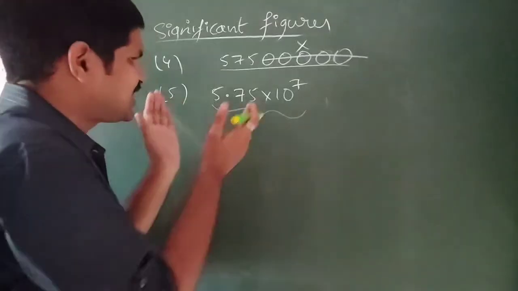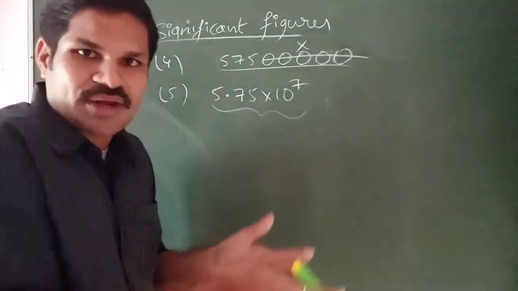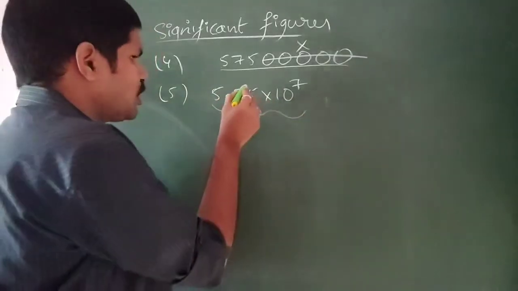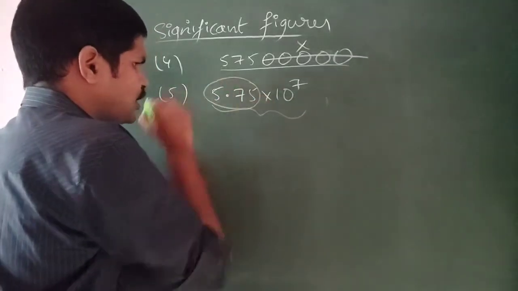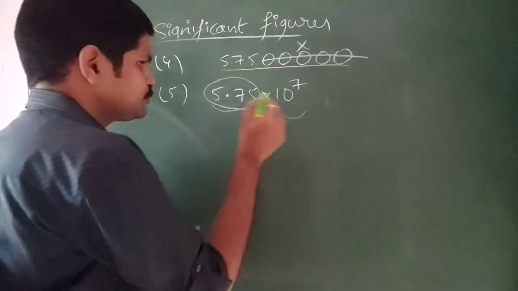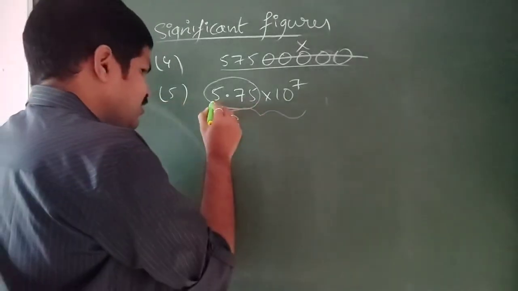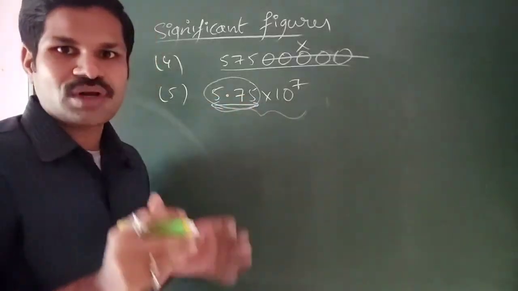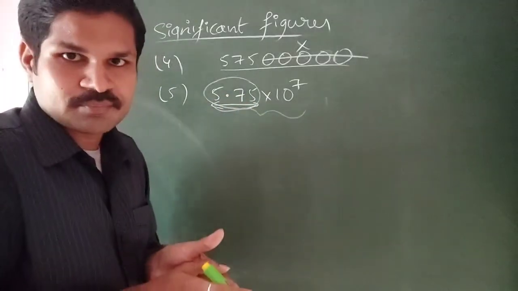If a number or a measurement is given in exponential notation, only the numerical value, this part is called the numerical value. The numbers in the numerical part are the only significant ones.